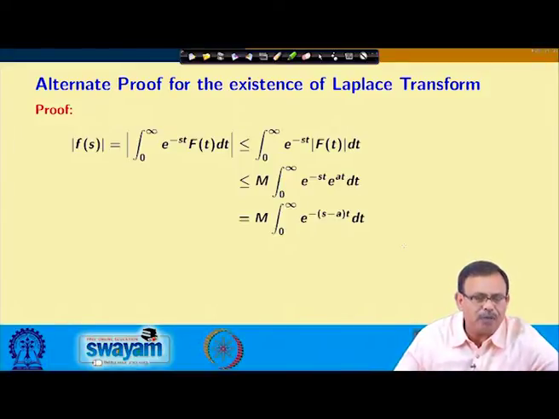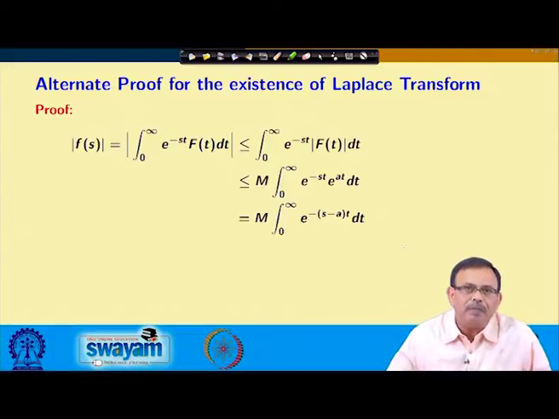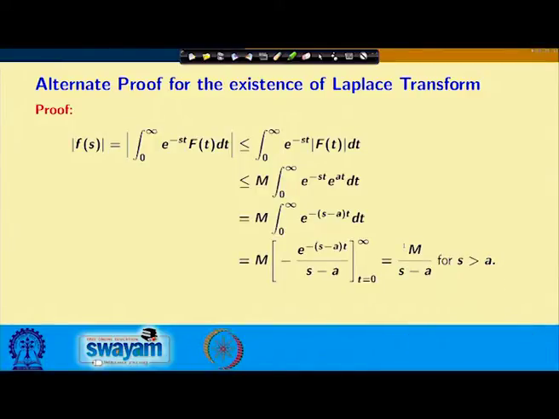This is actually similar to what we did in the earlier case, M into the integral from 0 to infinity of e power minus (s minus a) t dt, and I can find the value of this. This equals M by (s minus a), because the integral value I will obtain is a finite value, M by (s minus a) for s greater than a. Therefore, F(s) converges absolutely, we can say, and hence converges. Since F(s) converges absolutely, hence converges, therefore your F(s) exists.